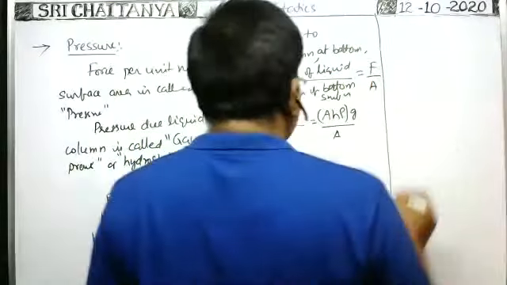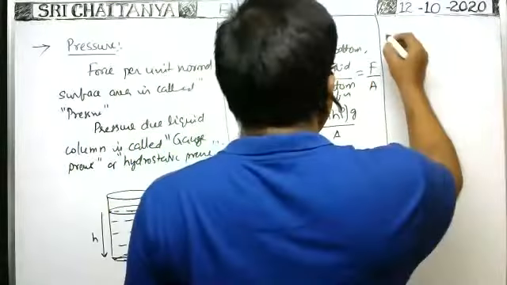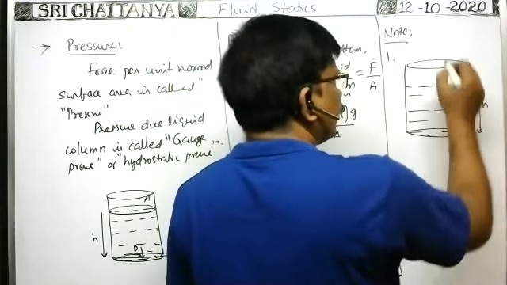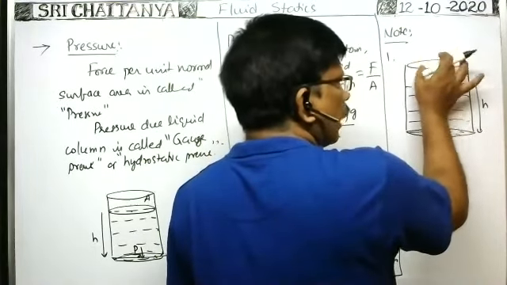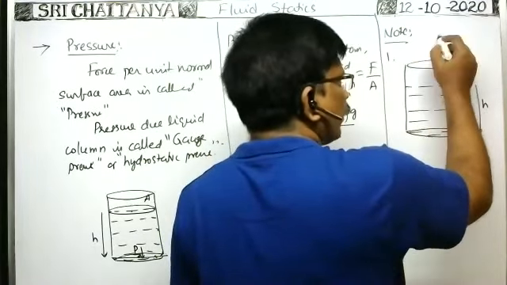So here, note point. First one. Suppose in a cylindrical vessel, liquid is taken up to certain height. Okay, H. Then what is the pressure here? The cylindrical vessel whose top is open to atmosphere. That's why atmospheric pressure acts now. Atmospheric pressure is generally represented with P naught. P naught is the atmospheric pressure.